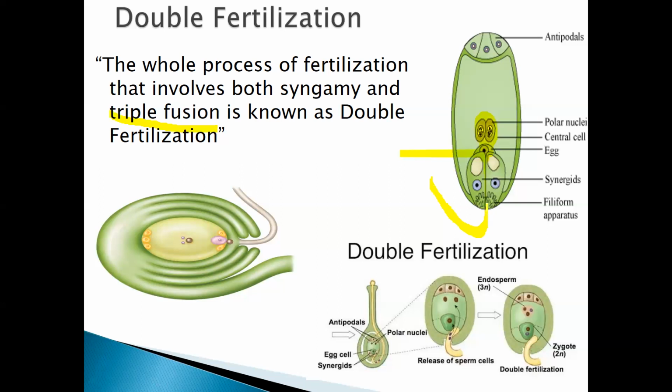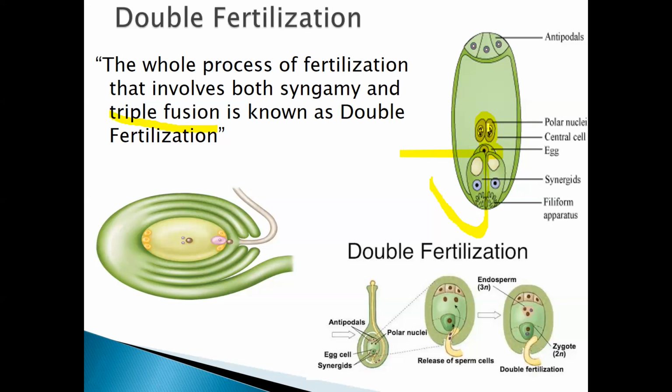What happens here? The pollen tube enters inside the synergid and fertilizes the egg. After fertilizing the egg, it goes and fertilizes the polar nuclei present in the central cell. Because there are two polar nuclei in the central cell, this process is known as triple fusion. As it fertilizes the central cell, it produces the primary endosperm nucleus.